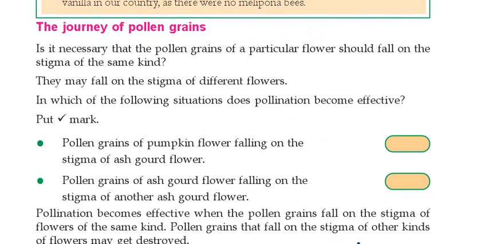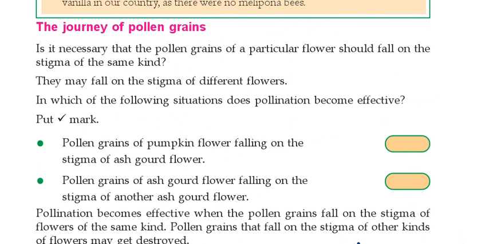Before that, some questions are there that we can also read. Is it necessary that the pollen grains of a particular flower should fall on the stigma of the same kind? That we have already discussed. It was said that the same kind is needed. They may fall on the stigma of different flowers. In which of the following situations does pollination become effective? Two situations are given. It is asked in which situation it is effective.